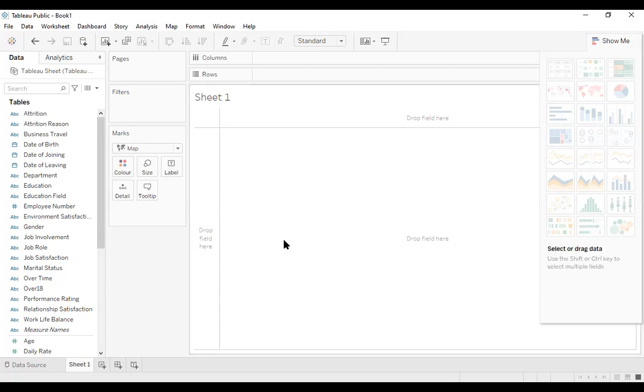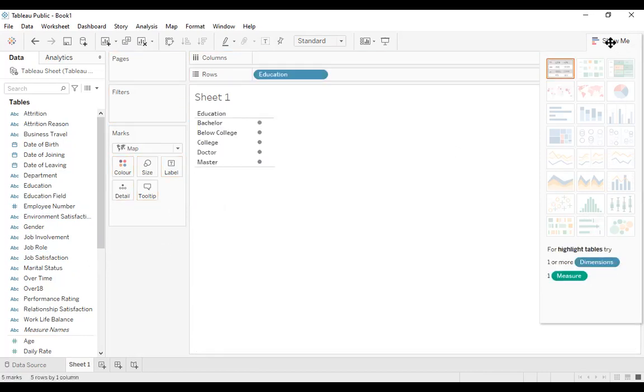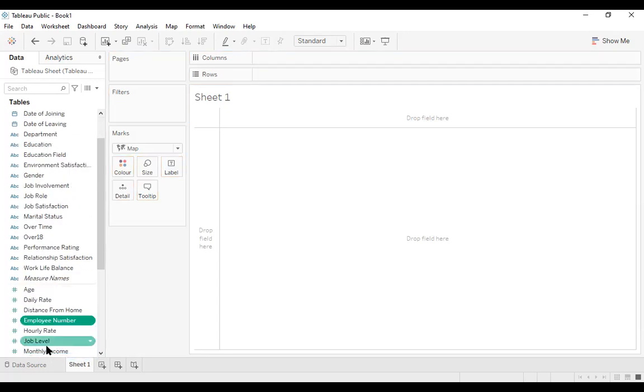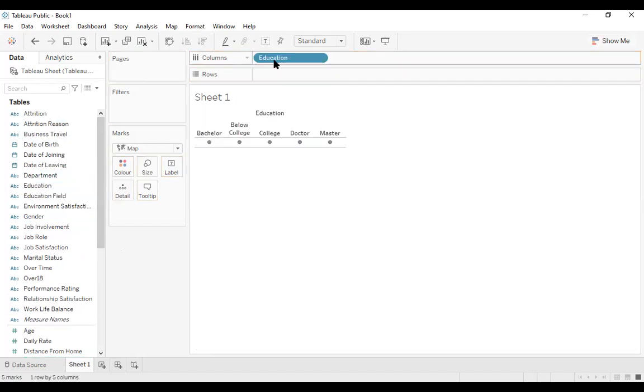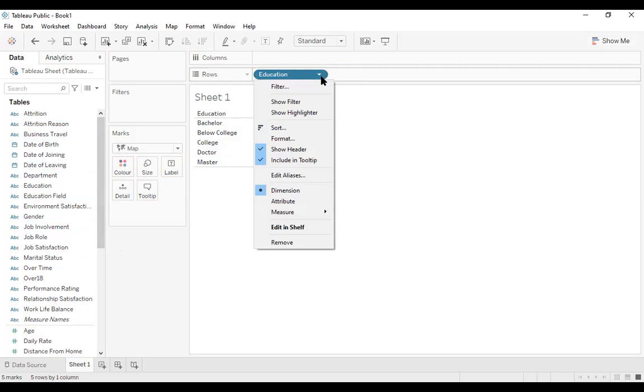So let's just start with this. Let's just start making a small one. So let's take the education, and drop it into the column. Okay, so I drop it into the rows. So we have different values: bachelors, below college, college, doctor, and master. But the hierarchy here is not according to what it should be.